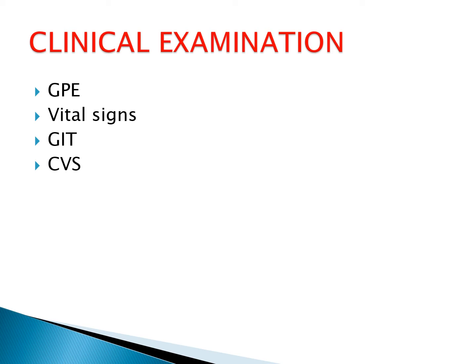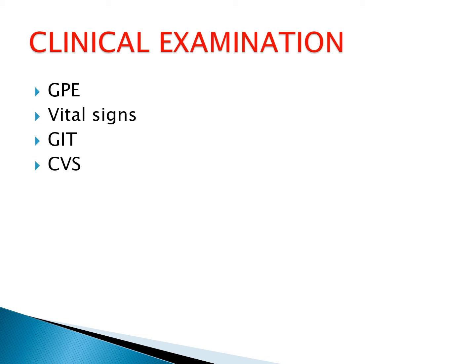Then the vital signs. You have to look at the respiratory rate, the blood pressure, and the pulse to assess the hemodynamic stability of the patient. If the patient has hypotension, systolic blood pressure less than 90, and then the diastolic blood pressure, then these are signs of hemodynamic instability.